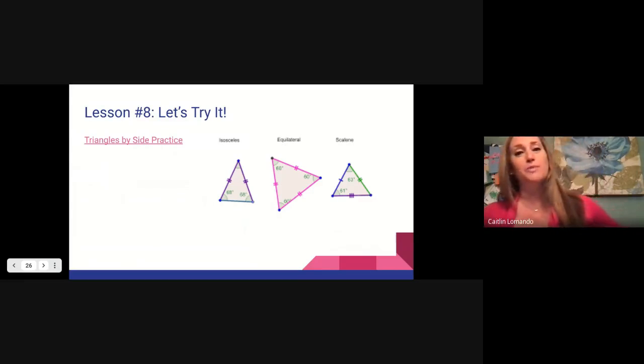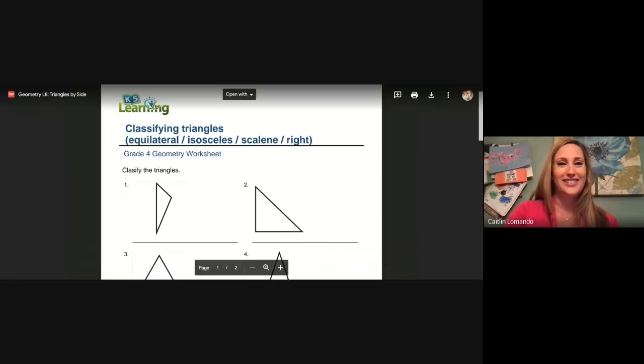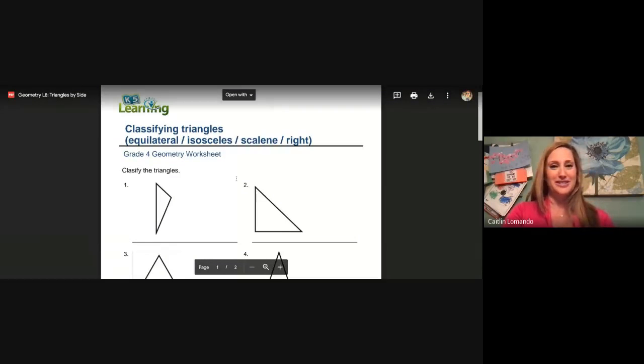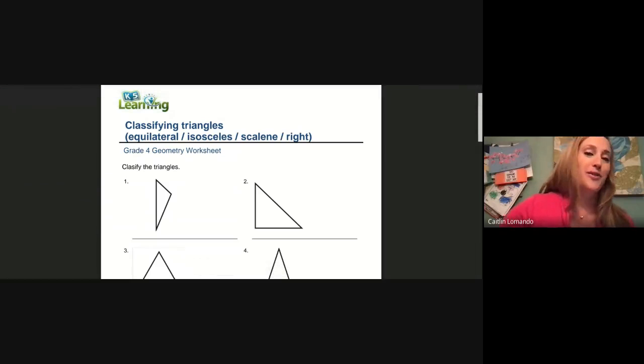Here's an image that helps us. Isosceles, we can see the two sides in purple are the same. Equilateral, we can see all three sides are pink because they are all the same. And scalene, none of the sides are the same. So let's try this. I know these words are a little bit tricky, but I think we'll do awesome with this. So let's look at our first triangle.